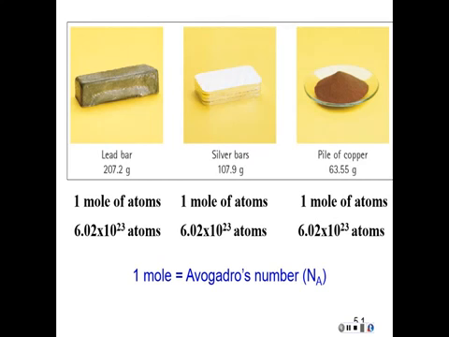So a mole is very similar to the word dozen. Just like a dozen means 12, a mole means 6.02 times 10 to the 23rd. So if we have a mole of atoms, now we know how many atoms we're looking at. Really not going to do anything with that number, but we could if we wanted to count atoms. Just like we don't do anything usually with the word dozen. We buy eggs by the dozen, or we could buy dozens of eggs, but we don't think about buying individual eggs. We could always figure out how many eggs we have in a certain number of dozens, but it's just easier to keep it all in dozens. So it's going to be easier for us just to keep atoms in terms of moles rather than individual atoms.